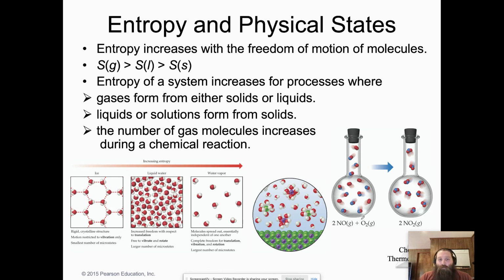If you are forming a liquid or a solution from solids, then you're increasing the entropy. And if the number of gas molecules is increasing overall during a chemical reaction, which you identify by looking at the balanced coefficients, then you're going to increase entropy.